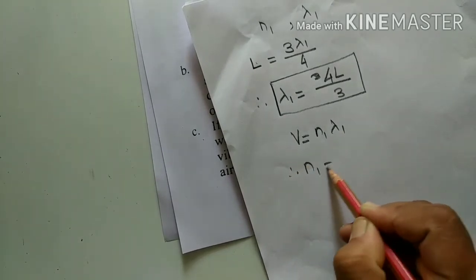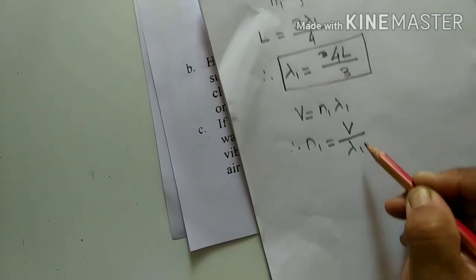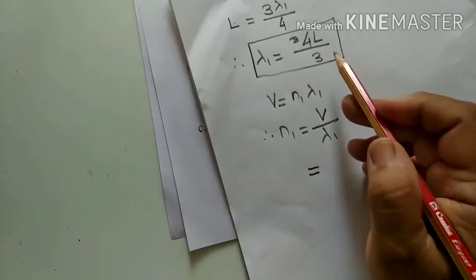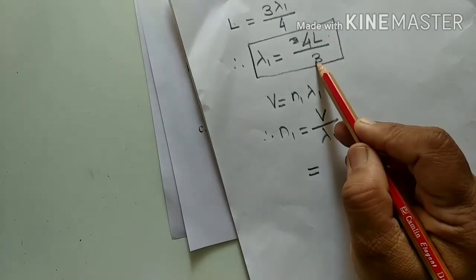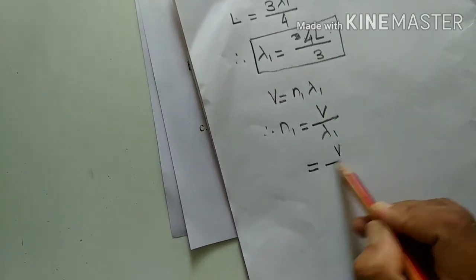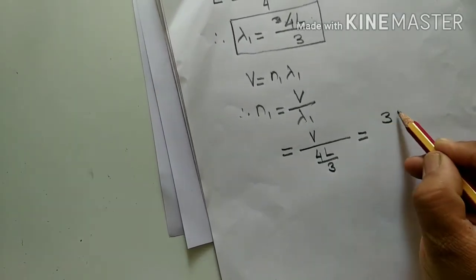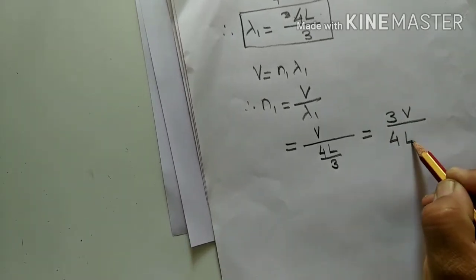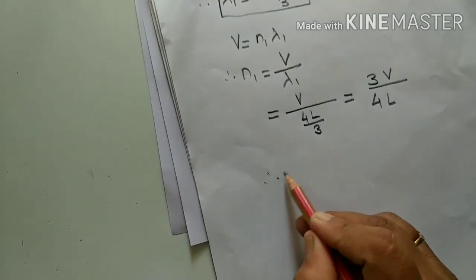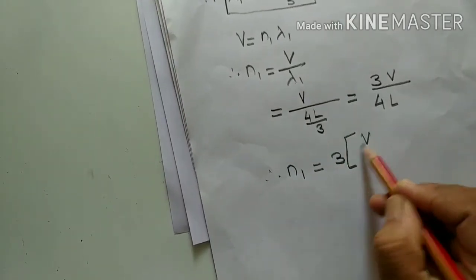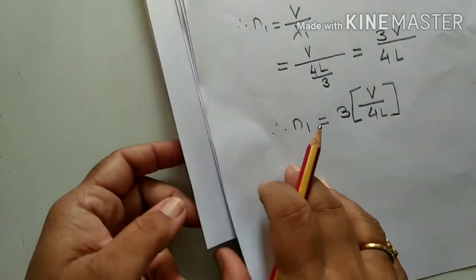Then we know that V is equal to n1 lambda 1. Therefore n1 is equal to V upon lambda 1, and lambda 1 having the value 4L upon 3, V upon 4L upon 3 is equal to 3V upon 4L. Is that clear? Therefore we can say that n1 is equal to 3 into V upon 4L.